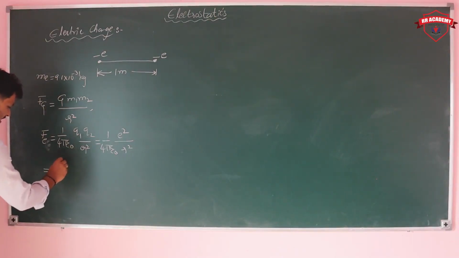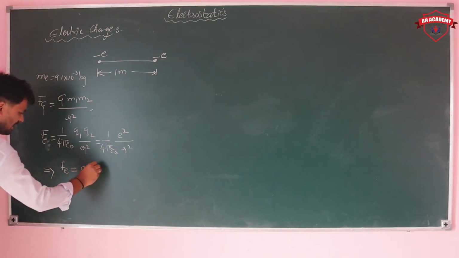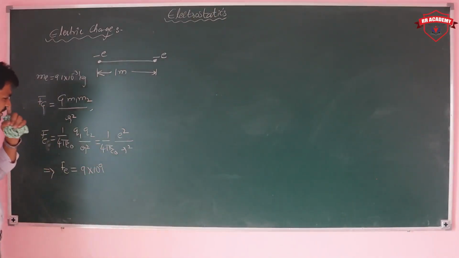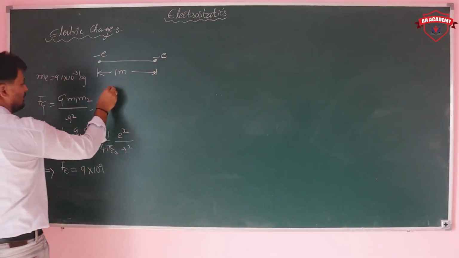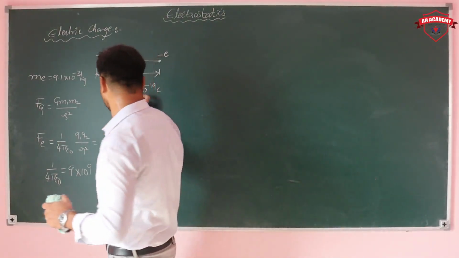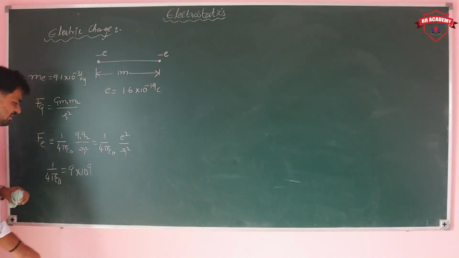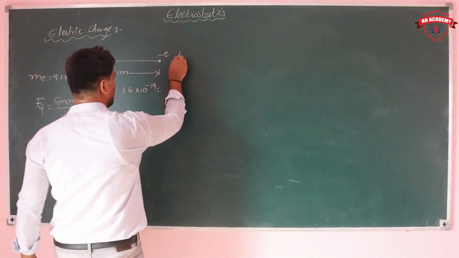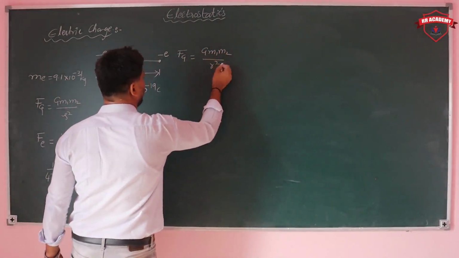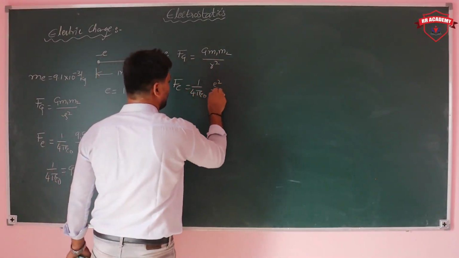So just I am taking Fe value. You can write the value 9 into 10 power 9, this 1 by 4 pi epsilon naught value. How you are getting, we'll explain. 9 into 10 power 9. What is the charge of the electron? So here charge of electron 1.6 into 10 to the power of minus 19 Coulomb. And 1 by 4 pi epsilon naught value 9 into 10 power 9. So here you can take the gravitational force expression G m1 m2 upon r square, and electrostatic force expression 1 by 4 pi epsilon naught into e square upon r square.